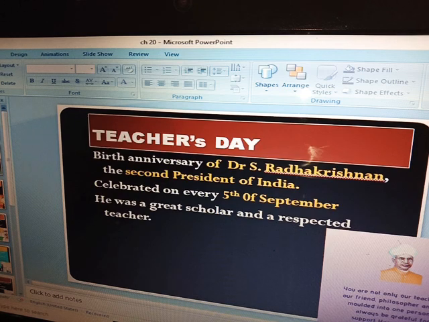And why do we celebrate on his name only? Because he was a very great scholar and also a very respected teacher. And he was also the second president of India. He was the second president of our country.